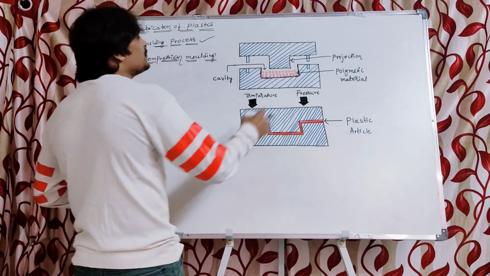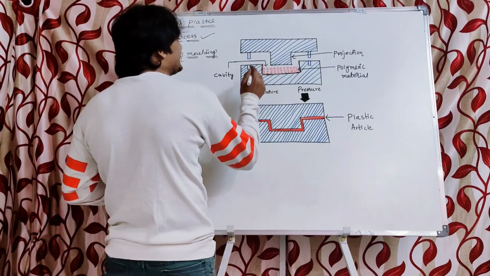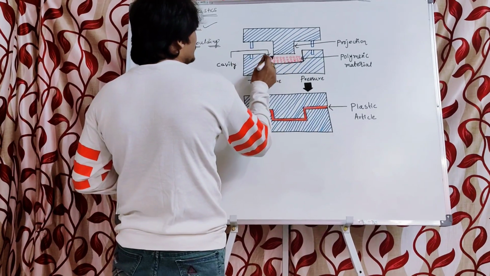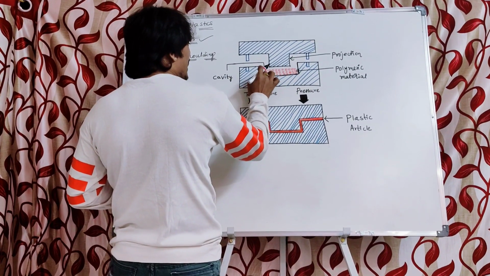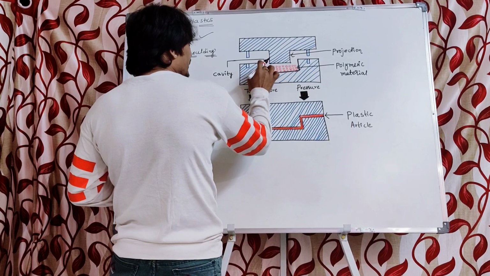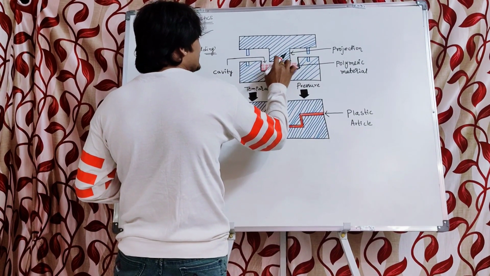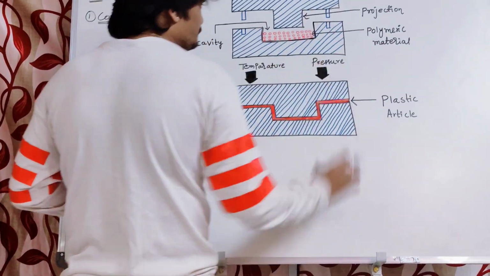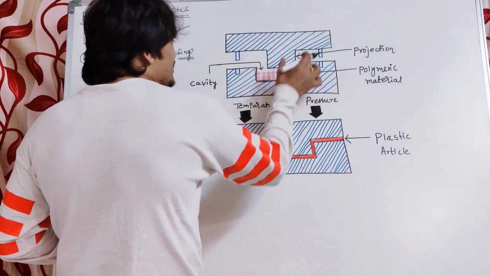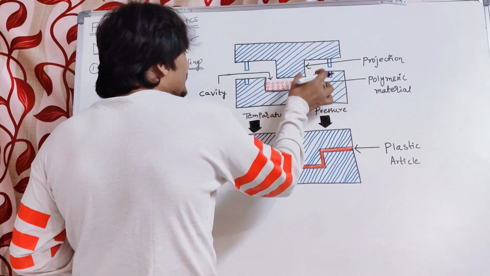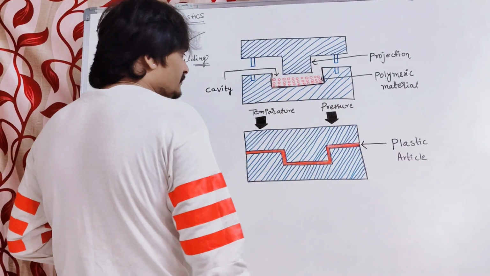Now we have to take the polymeric material. The polymeric material is depicted by the red circles. These red circles are nothing but the polymeric material. Now, in the cavity we have to take the polymeric material.